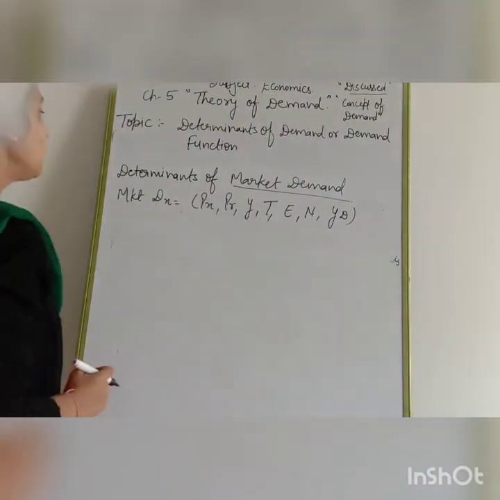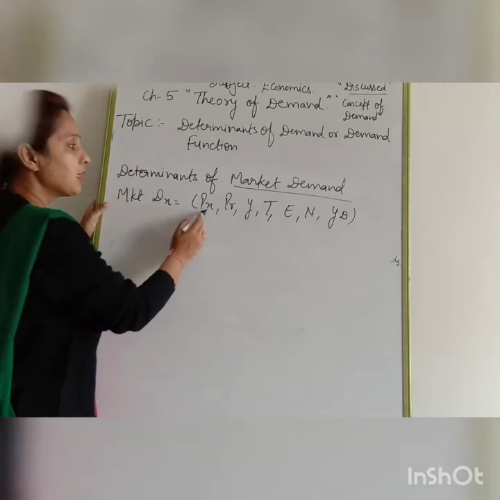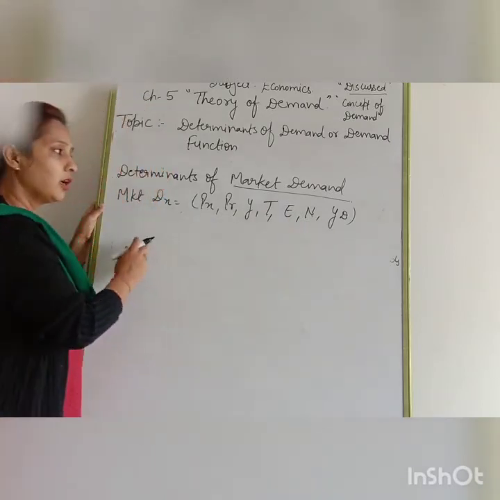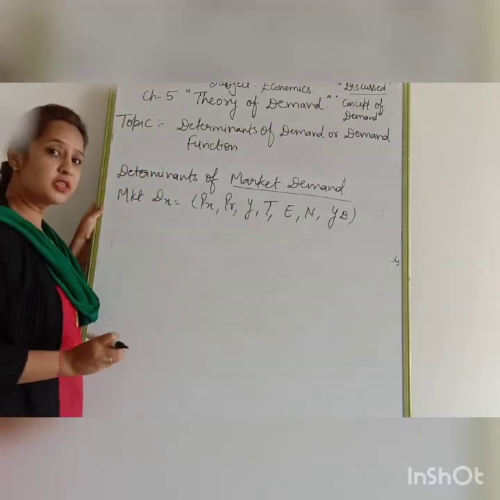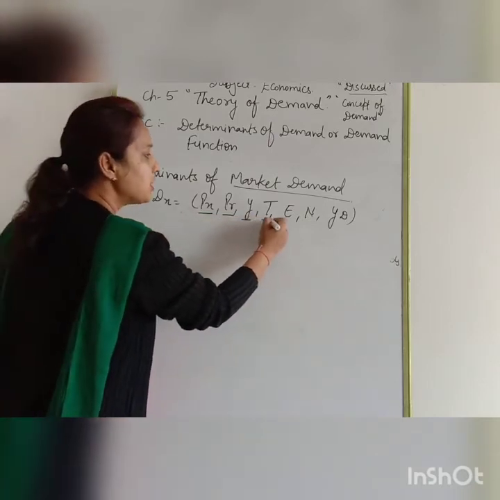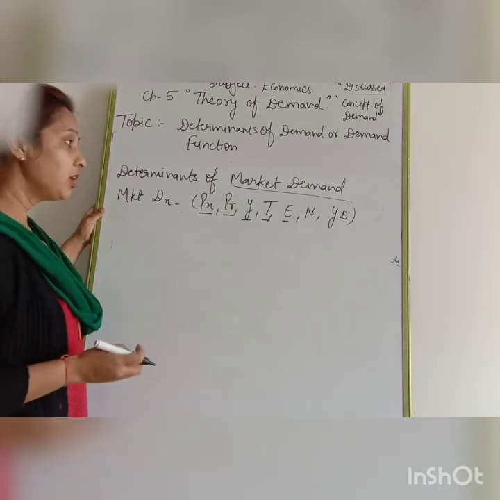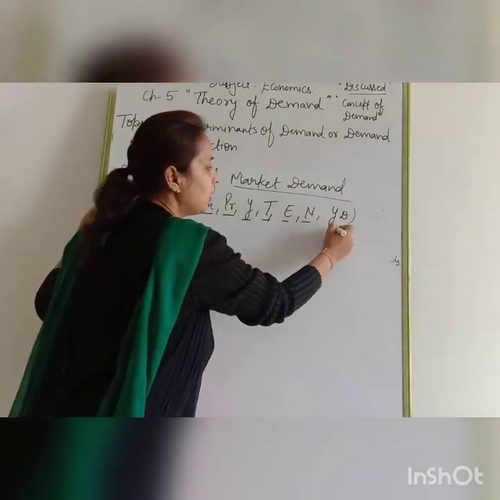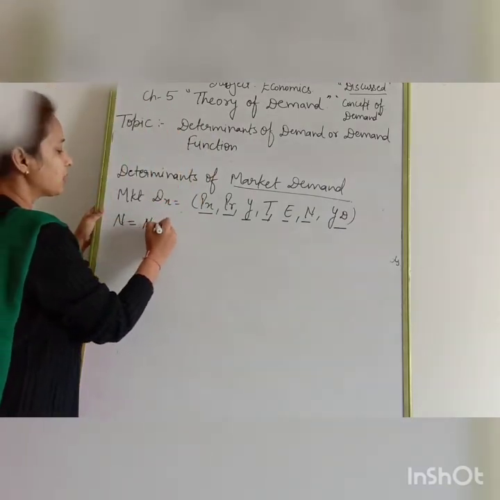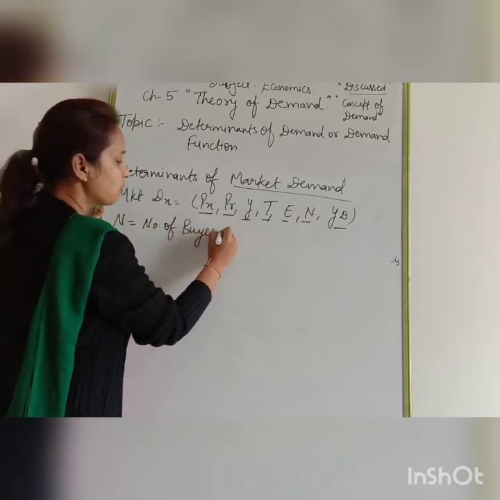The determinants of market demand are Dx, Px, Pr, Y, T, E, N and YD, in which five determinants we have already discussed: Px, Pr, Y, T, E. Today we are going to discuss N and YD. N means number of buyers, or we can say number of consumers.